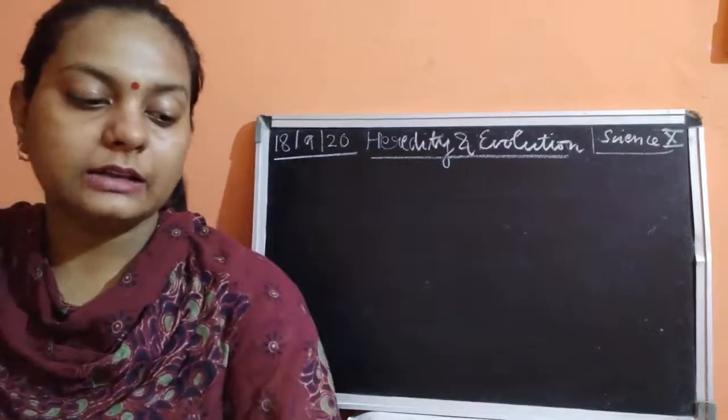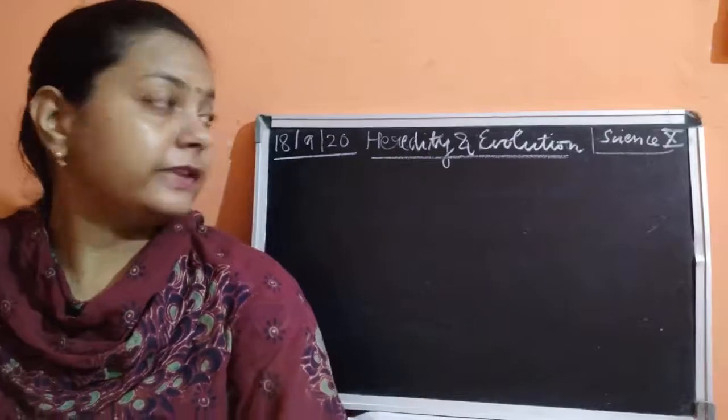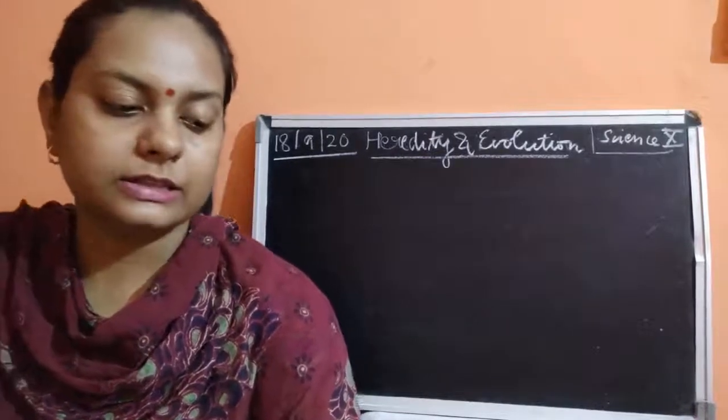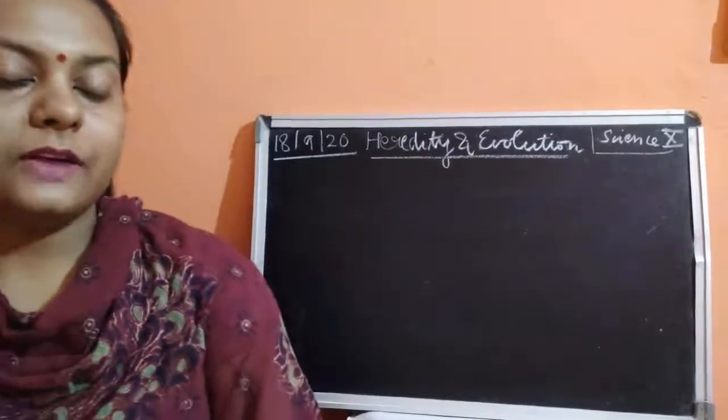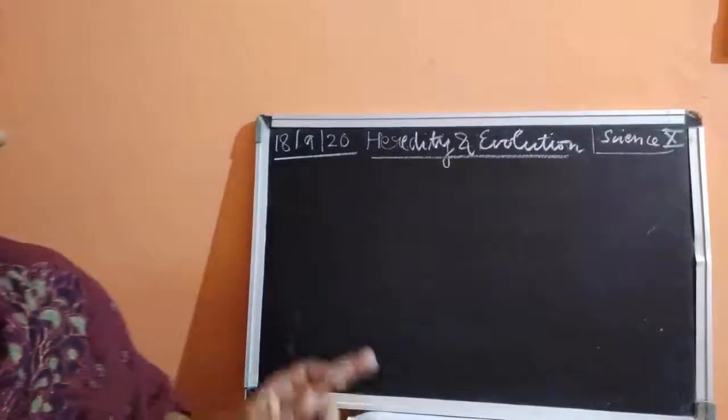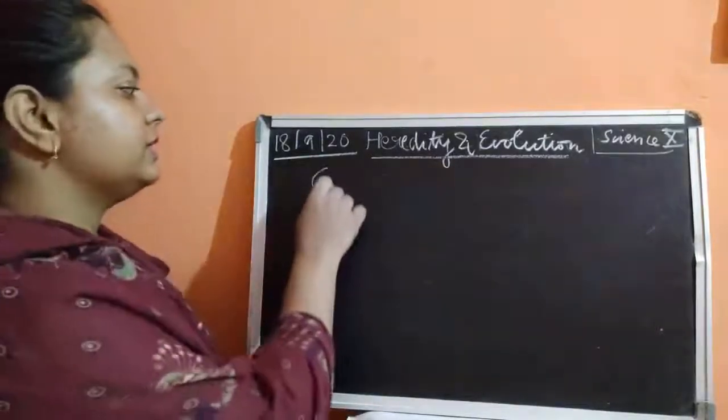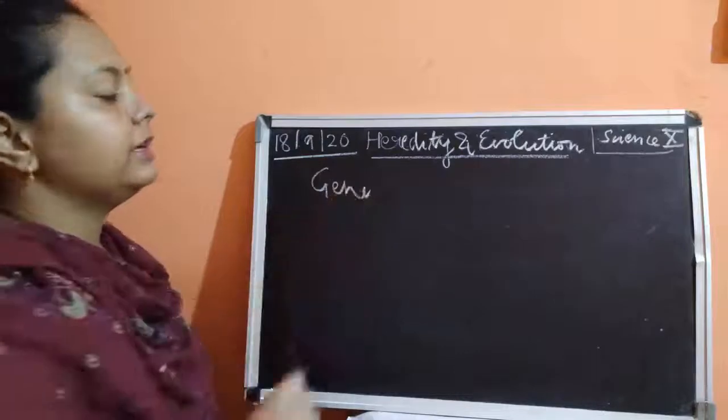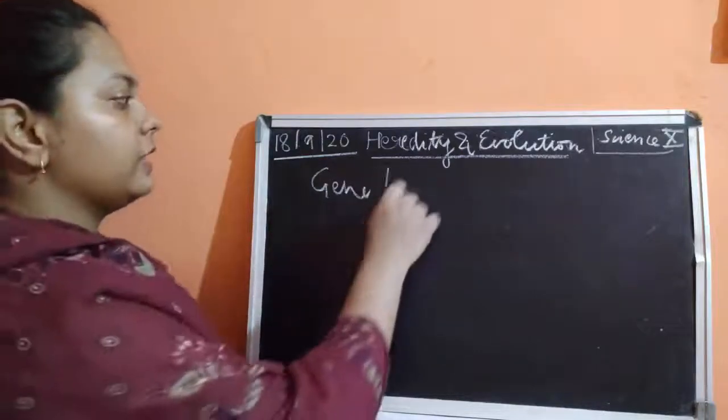The biology which deals with variation, heredity and evolution is known as genetics. After that, we also saw the word gene. These genes are the only factors, and they were earlier known as the factors.